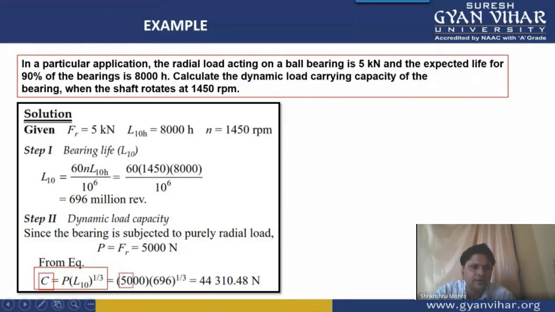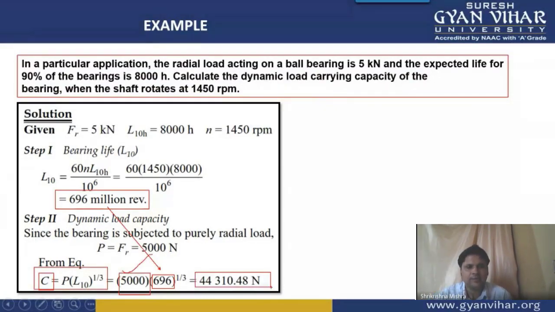P is given in the numerical as the radial load 5000. The L value, life in millions of revolutions, we have calculated here. We will put both values in this formula, and we can calculate the value of capital C, the dynamic load carrying capacity. The answer which we are getting for the dynamic load carrying capacity is 44310.48. This is the value of dynamic load carrying capacity.